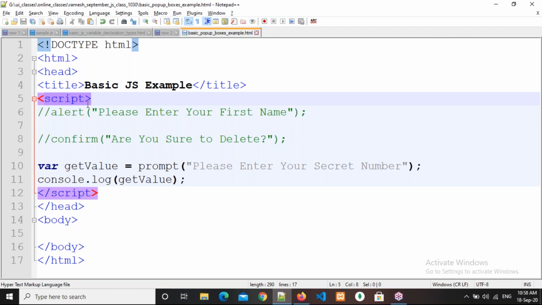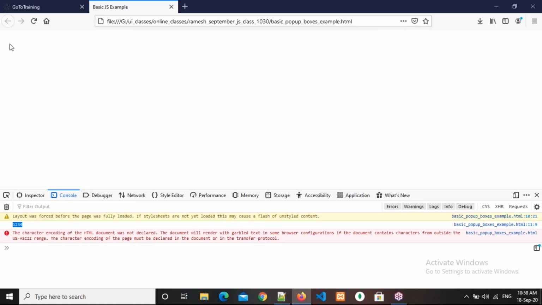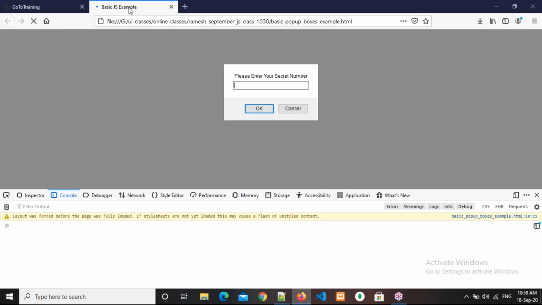Now we are going to write in a function. Whenever the page is loading, the alert is coming immediately. I don't want that. After the body is loaded, only then I want that data. Whenever you refresh, it comes immediately; the body is not even loading. I don't want that. Whenever the body data is loaded, only then I want to call anything.